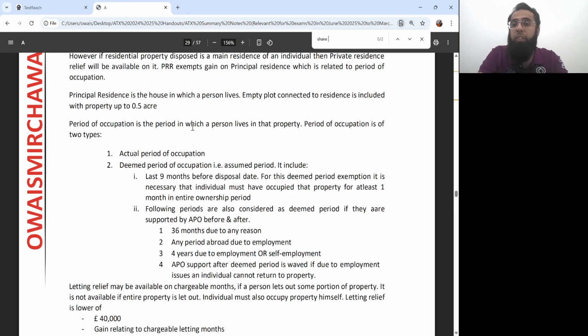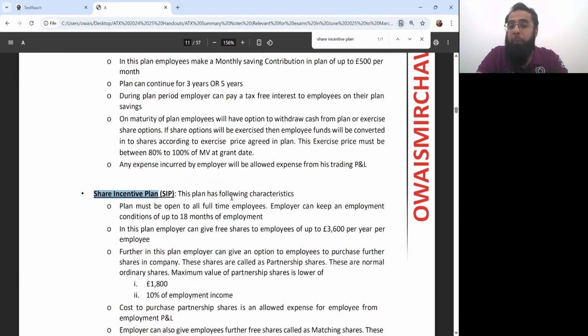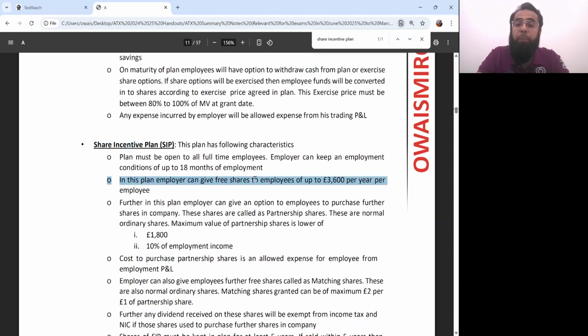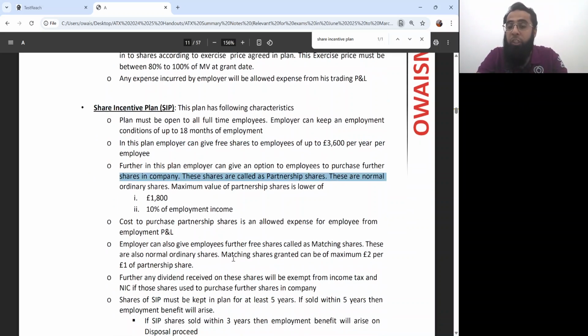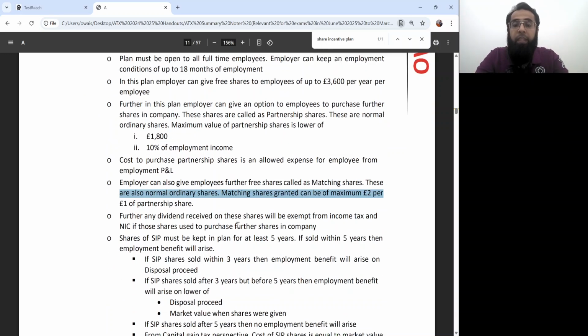Now, if you remember the share incentive plan, okay, the SIP plan, there can be free shares up to £3,600. Then there were rules for partnership shares and matching shares. But the question said that the plan of Ideal PLC does not include partnership or matching shares. So we just need to comment on the free shares. Okay. If we use dividends to purchase further shares, there will be no income tax on those dividends. We have to keep shares in the plan for at least a period of 5 years.